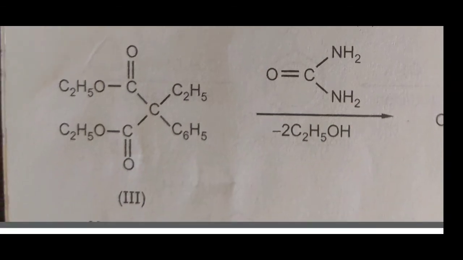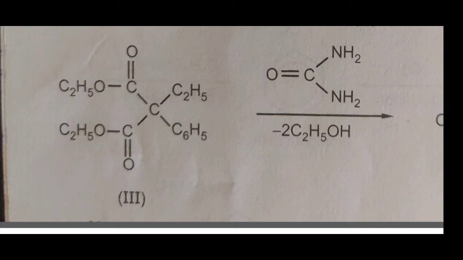Then this compound third reacts with urea, CONH2 NH2. Here two NH2 groups are attached to the carbonyl group of urea. One of the H from NH2 and OC2H5 are released. In the case of the ester there are two OC2H5 groups, therefore two OC2H5 and two hydrogen atoms from urea are released in the form of C2H5OH.